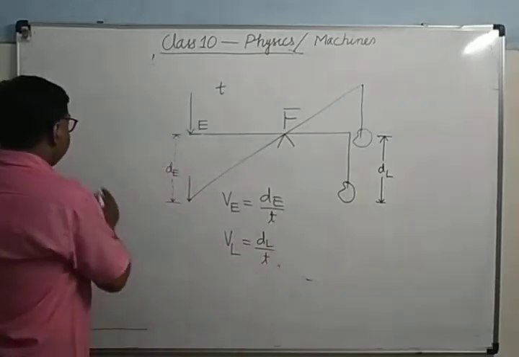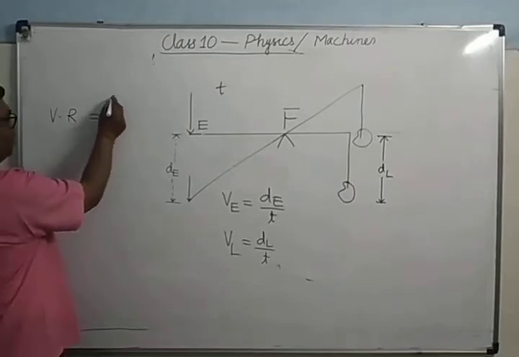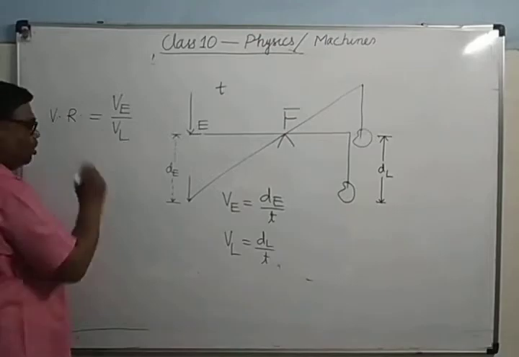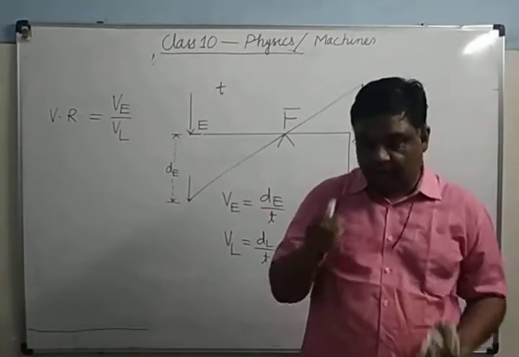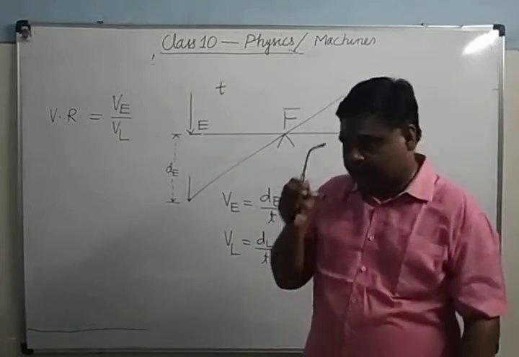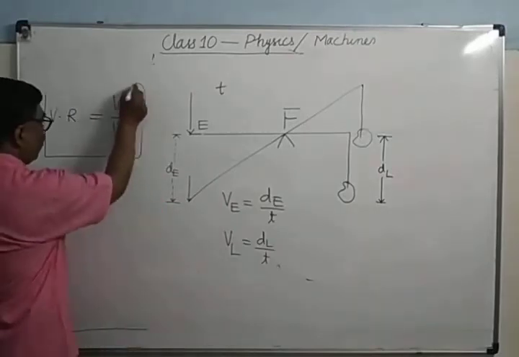So what is velocity ratio? Velocity ratio equals the ratio of velocity of effort to the velocity of load. This is velocity ratio.